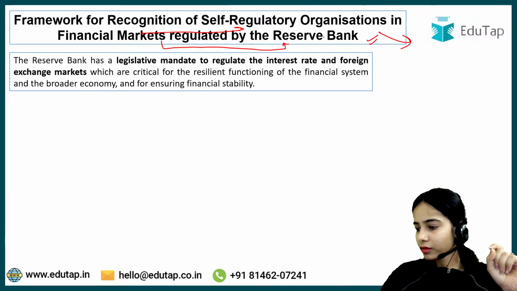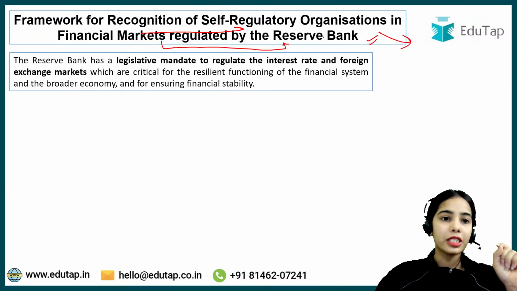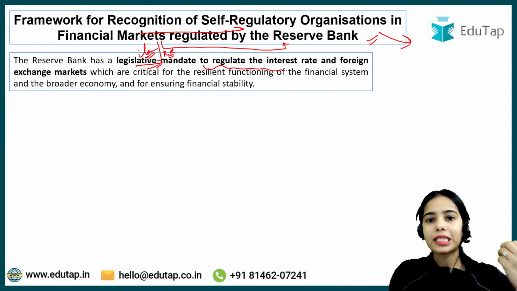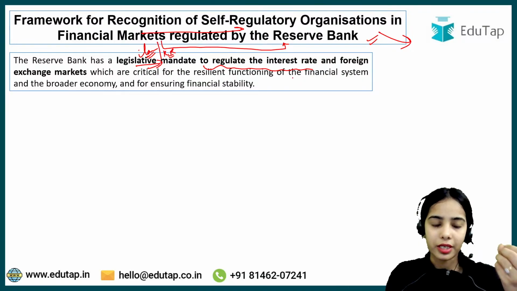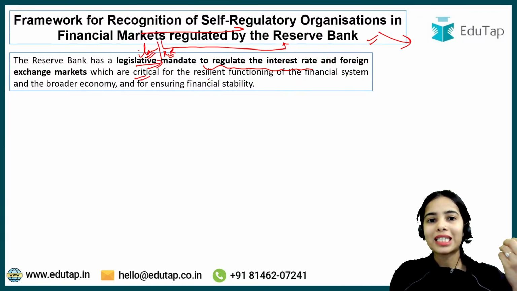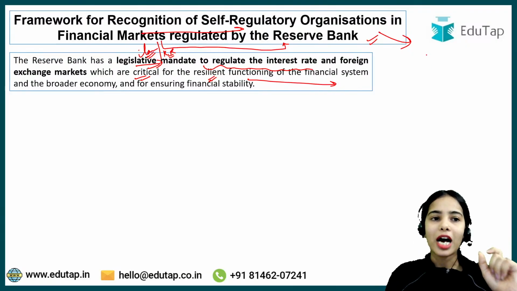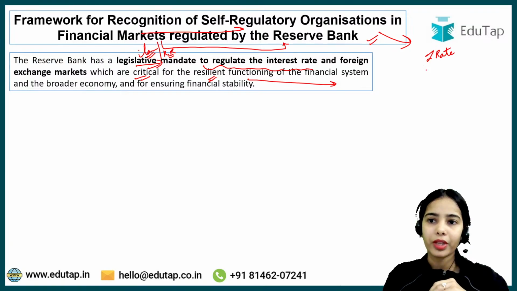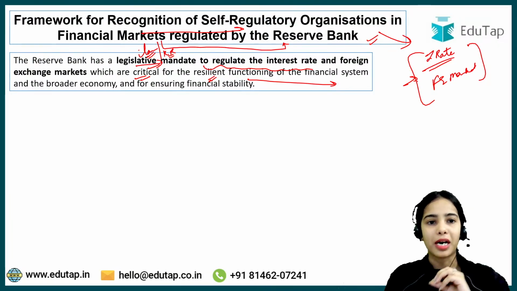Okay. So first of all, the Reserve Bank has a legislative mandate to make the rules and regulations, and it regulates the interest rate and foreign exchange markets, which are critical for the resilient functioning of the financial system and the broader economy. So the Reserve Bank of India has the mandate to regulate the interest rate market and the foreign exchange market. Okay, so these are the two markets that are regulated by the Reserve Bank of India.